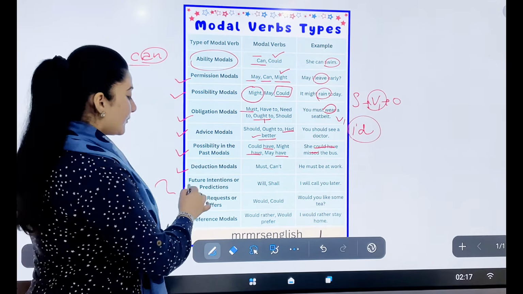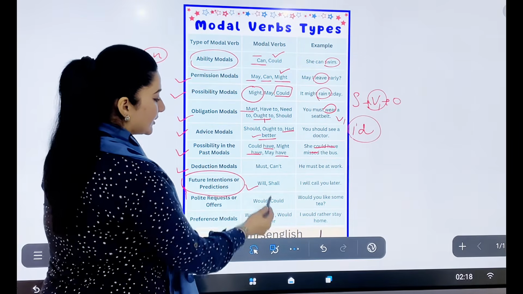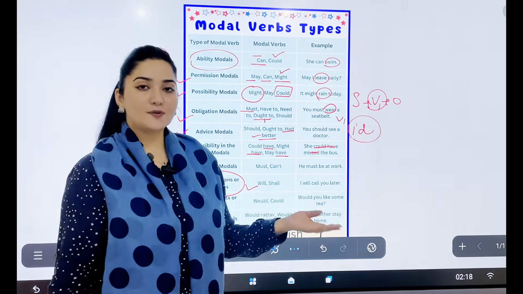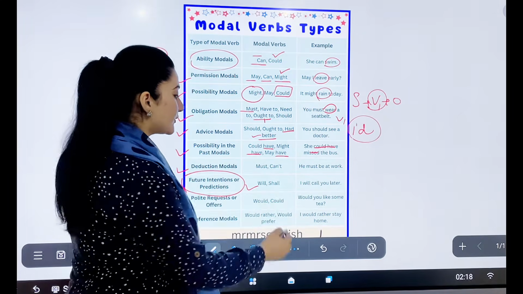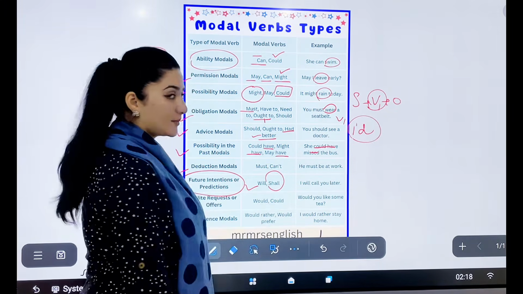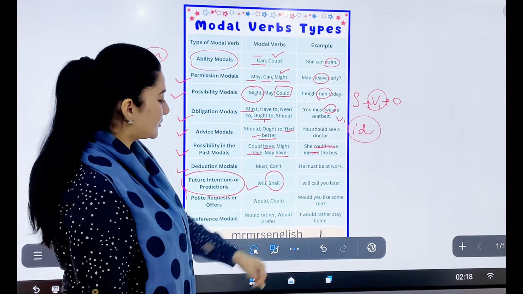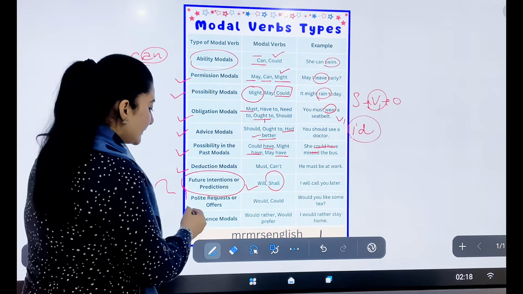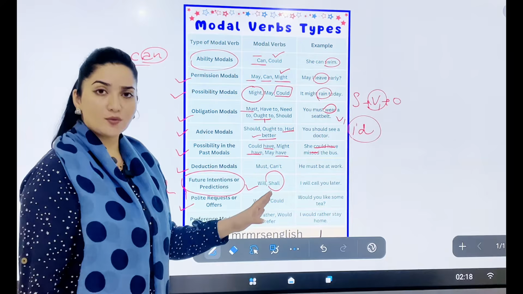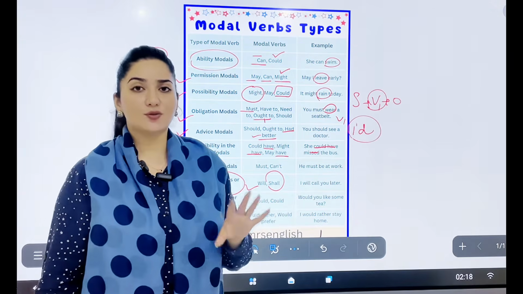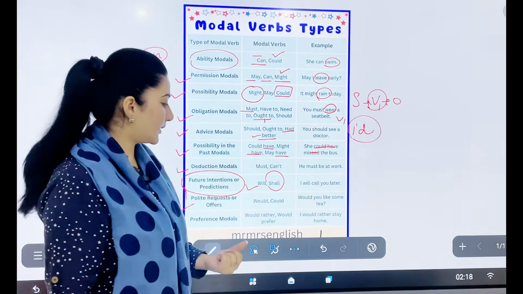For talking about future intentions and predictions, we have will and shall, and also these are the helping verbs for the future tense. I will go, I shall go. But shall most of the time is not used for taking permissions and is almost omitted from the future tense. Like I'll call you later. For polite requests or offers, and more or less I would say that all the modal verbs have this function, that they are used to make polite requests or to talk in a more formal context, right?